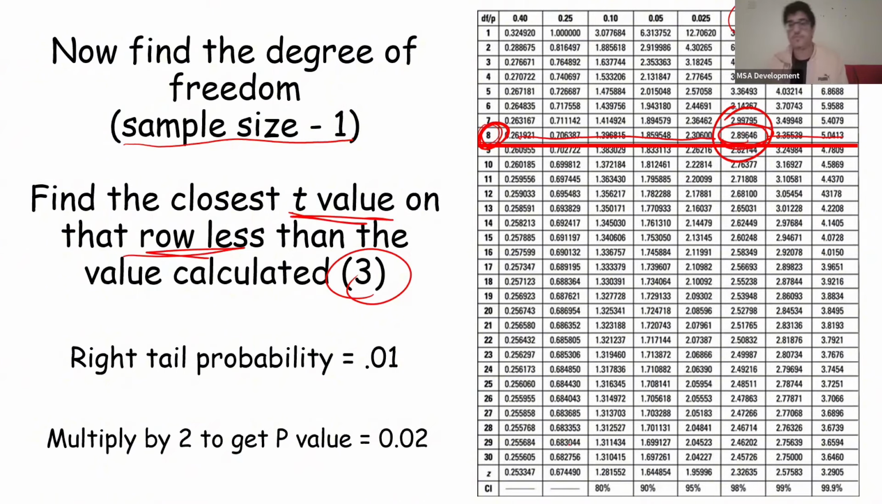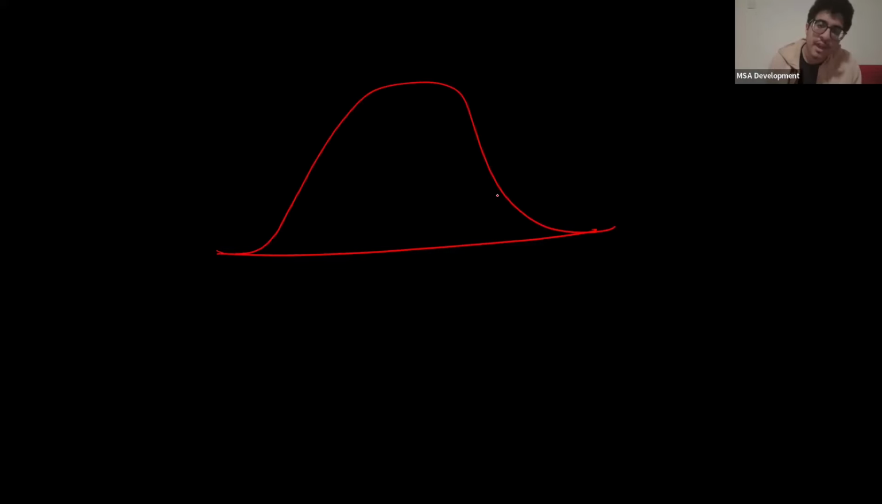Now, if we then go up, we find that our right tail probability is 0.01. The t-table basically gives us the right tail probability. What I mean by right tail probability is that it gives us the probability that you find a value in this area, but it doesn't give us this area. So for here, it gave us 0.01.